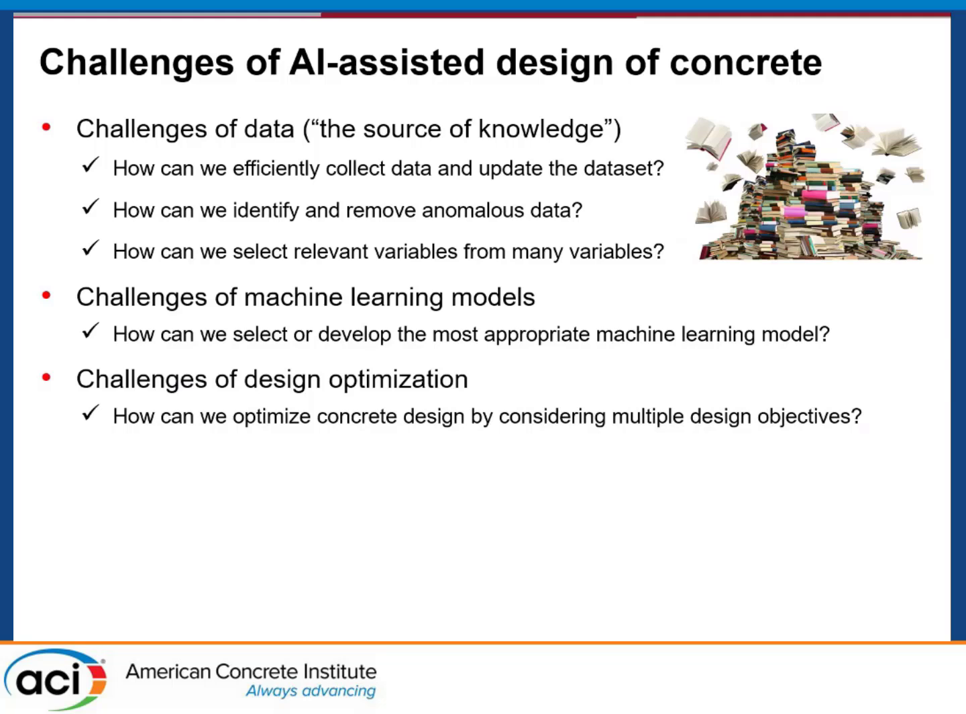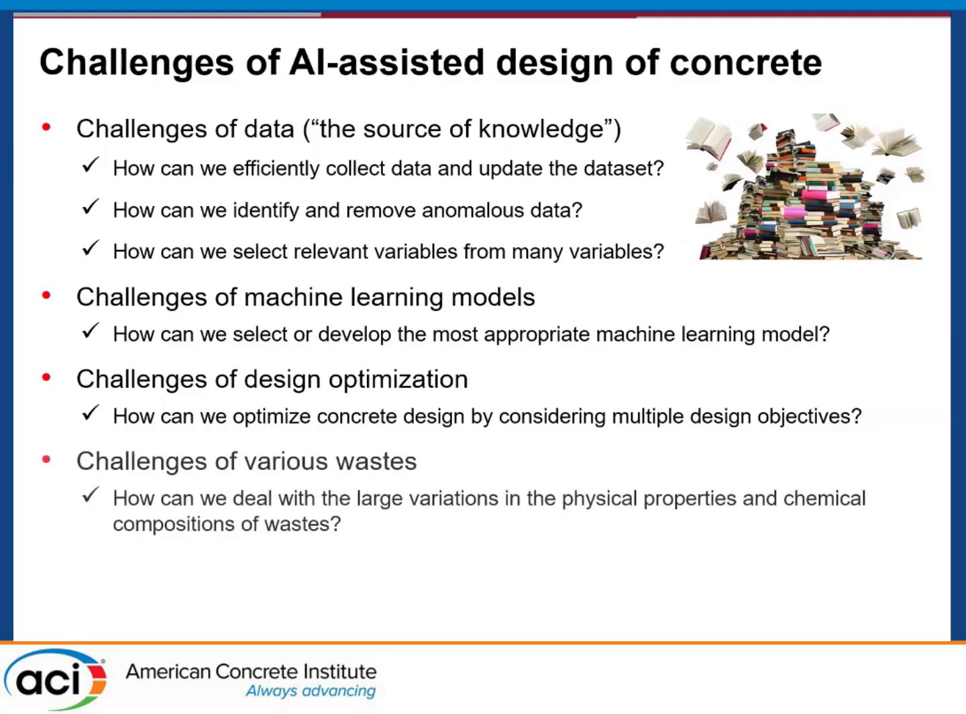And the next challenge is about the design problem. As I mentioned, for concrete design, this could be a high-dimensional design problem. For a particular problem, maybe we only have a few variables, but if we want to develop a machine learning model that can be applied to a wide range of design problems, then we have to consider a lot of variables. So how can we achieve high efficiency in the design task?